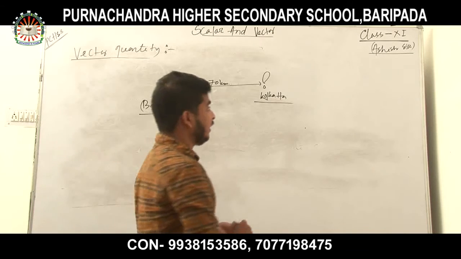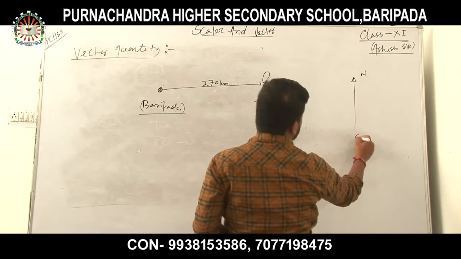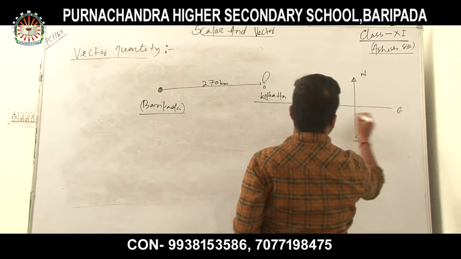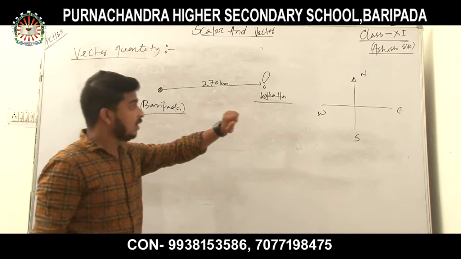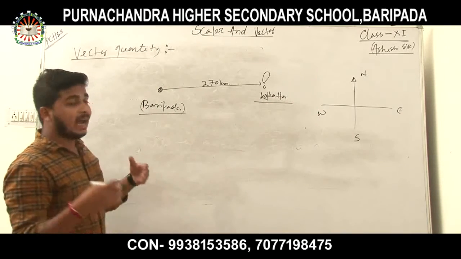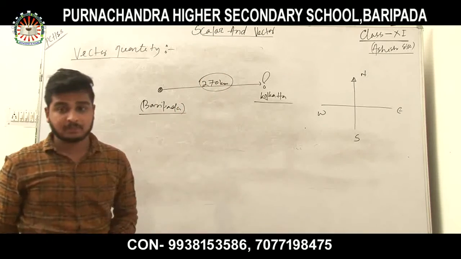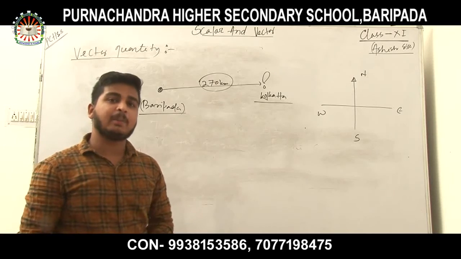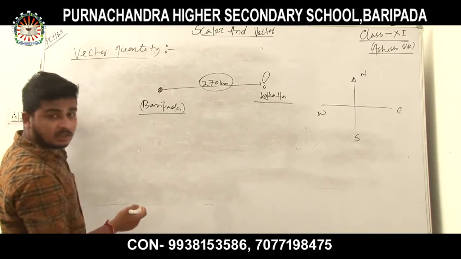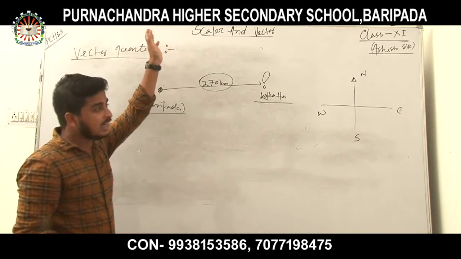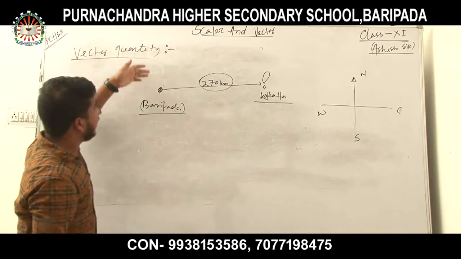You know the directions: this is north, this is south, this is east, this is west. If I just say 270 km from Baripada, it could be towards south, west, north, northeast, southeast, southwest, northwest.